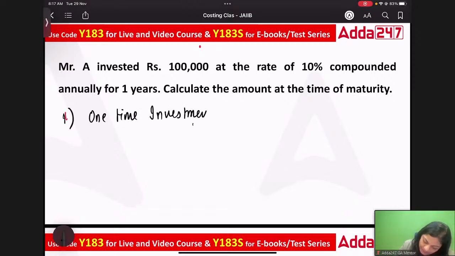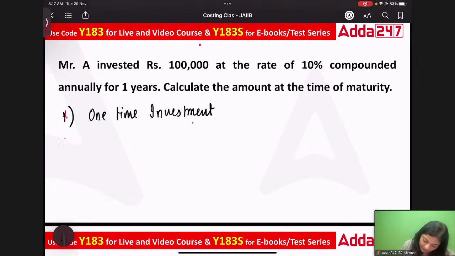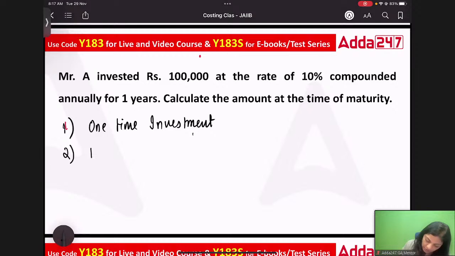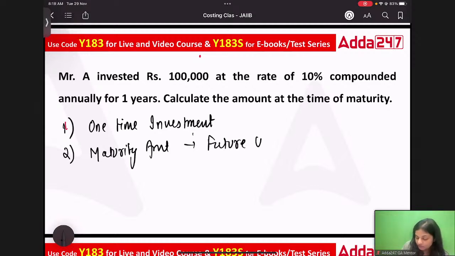So when there is a one-time investment, we'll be using this formula. Second, if they're asking about the maturity amount, that means they're referring to future value. Correct? So is this part clear to everyone? Just let me know in the chat.